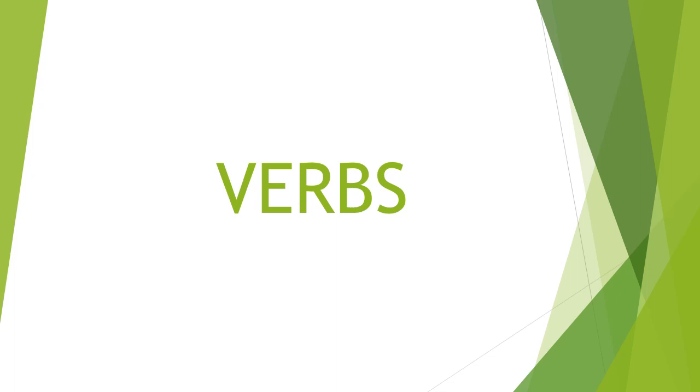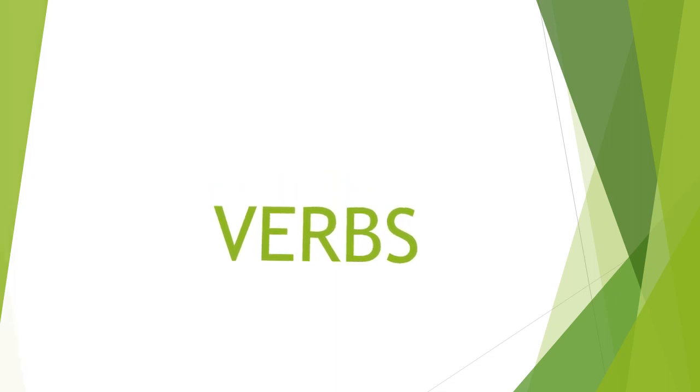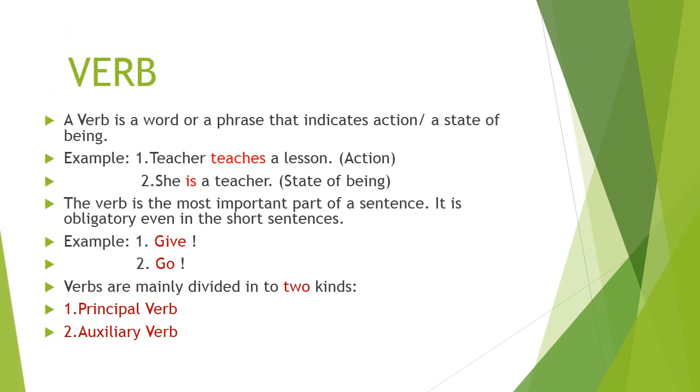Today we are going to learn about verbs. Verb. A verb is a word or a phrase that indicates action or a state of being. Example: Teacher teaches a lesson. She is a teacher. In the first example, teaches is the action word. In the second example, is gives the state of being a teacher.